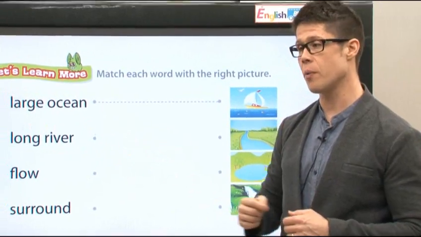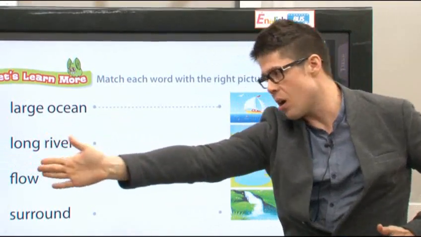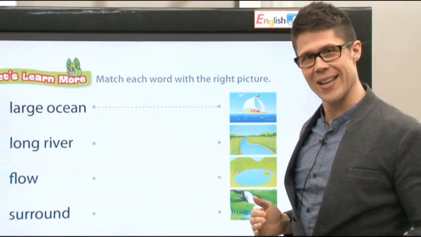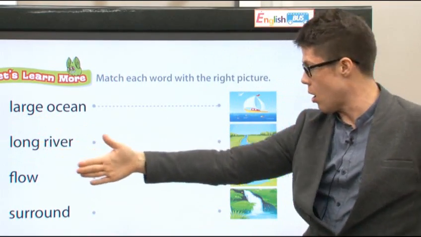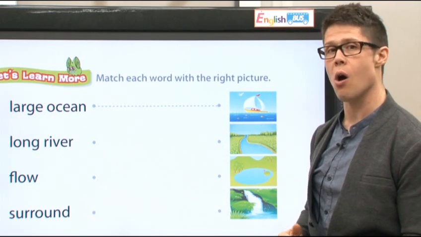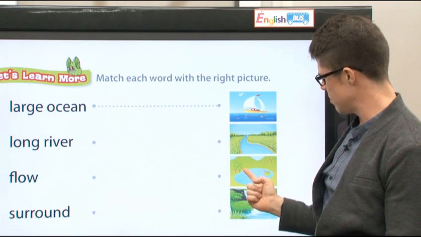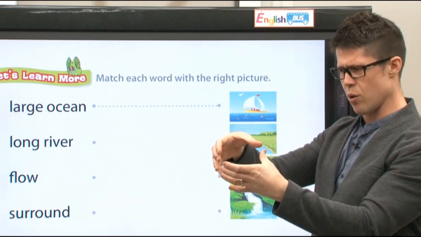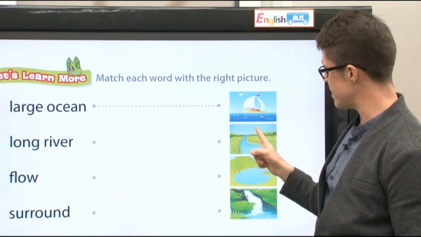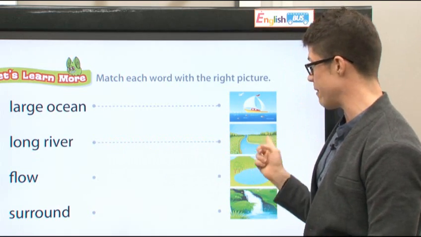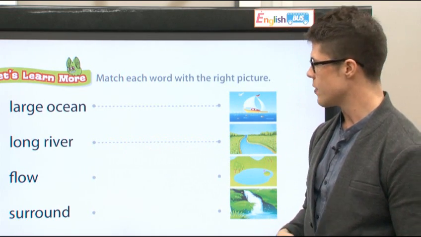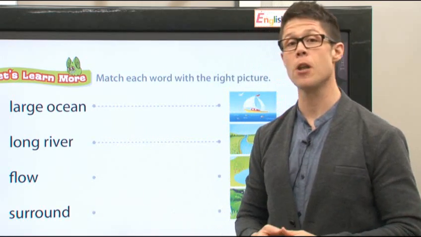Next, long river. Okay? What does long mean? Long. Like that. Okay? What is long? My arm is long. Right? Which is the long river? Is this long? No, this is round. Right? This is long. This is a long river. Right there.